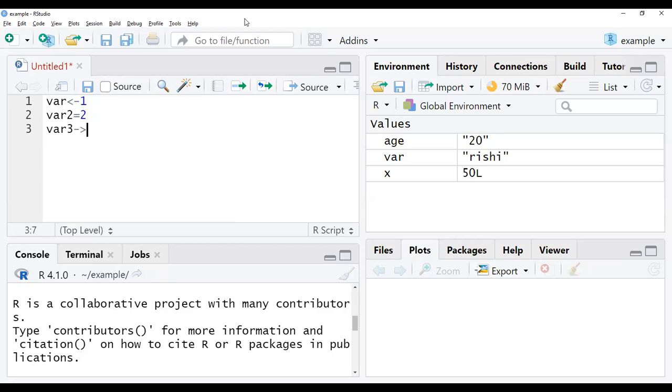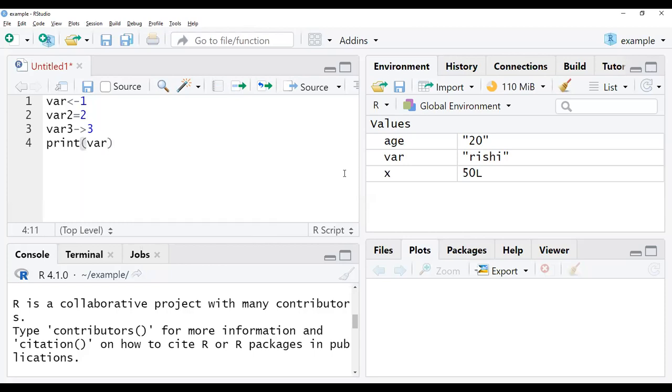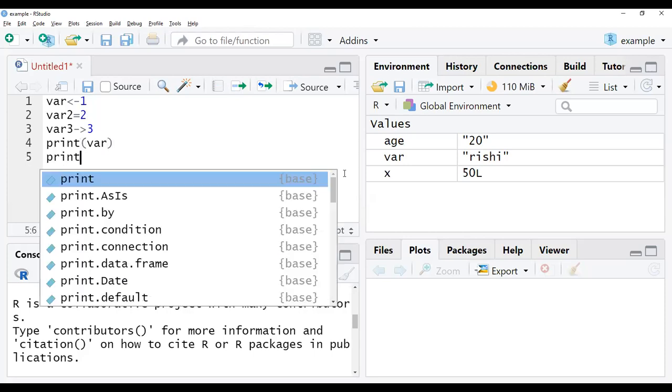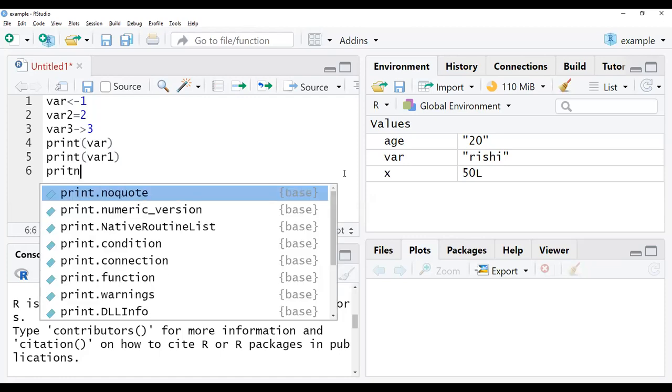So this is the data I have given. Now I'll give the print statements. I request everyone to please mute yourself.